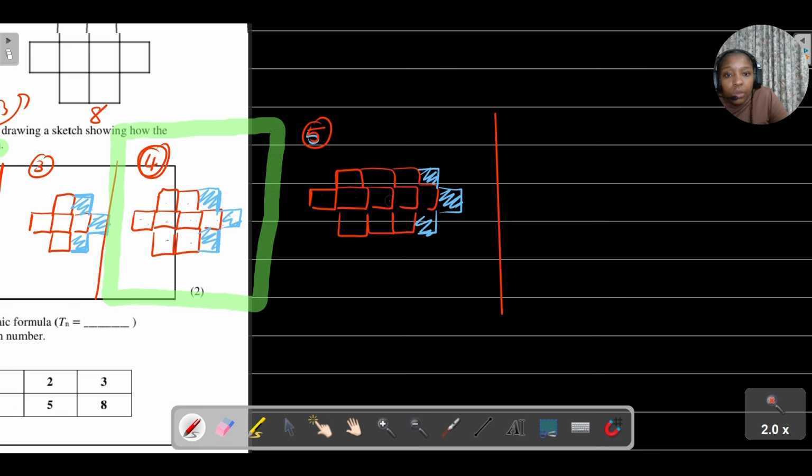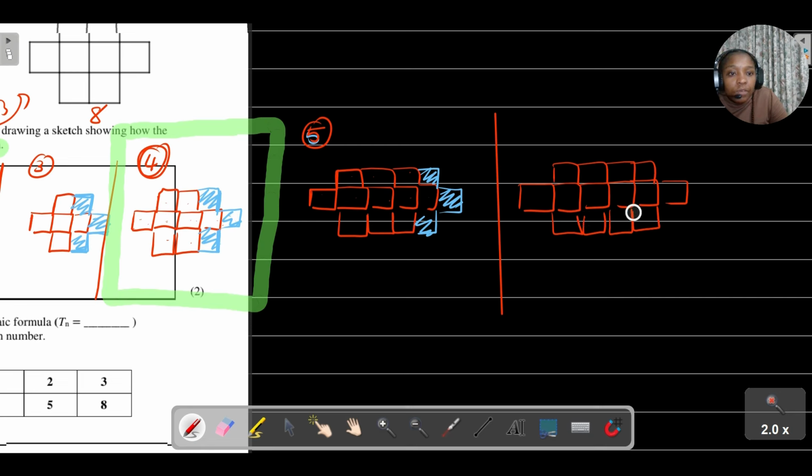Then the sixth pattern. I've got 1, 2, 3, 4, 5, 6. And 1, 2, 3, 4. Please be neat. Then I want to add 3. So I'm going to say 1, 2, 3. Do you see? That is what I have added. So this one will be my sixth pattern.